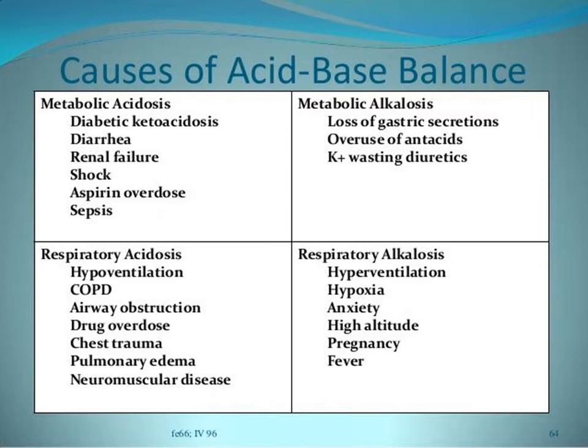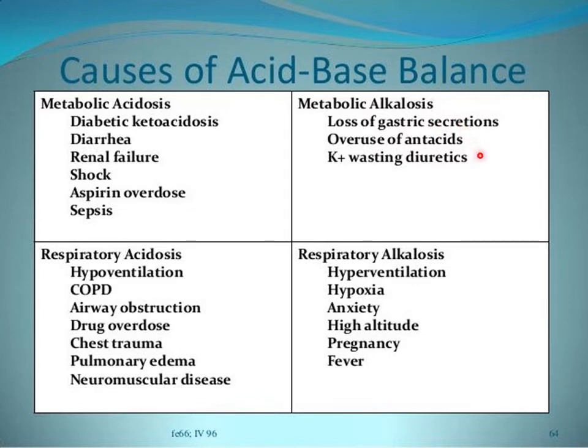Now we will discuss metabolic alkalosis and respiratory alkalosis. So these three are the major or the common causes of metabolic alkalosis, because metabolic alkalosis usually occurs quite rarely, but it can occur, and these three are the major causes. So first cause is the loss of gastric secretion, for example in case of vomiting.